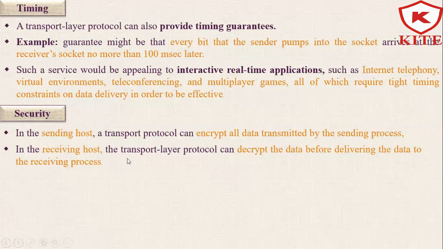At the receiving host, the transport layer protocol can decrypt the data before the data is delivered to the receiving process. So these are the four important service parameters which will be helpful to select a protocol for developing our internet applications.